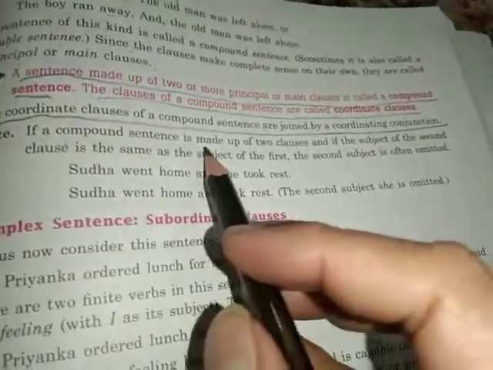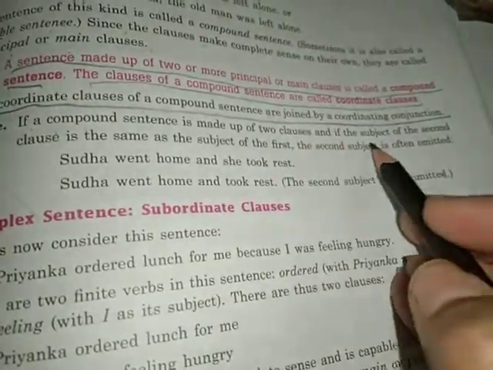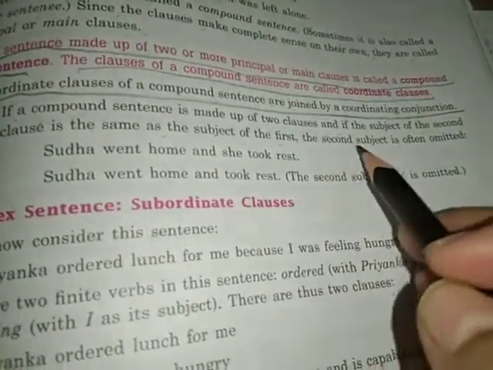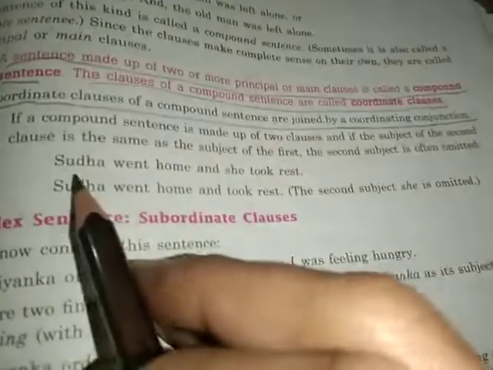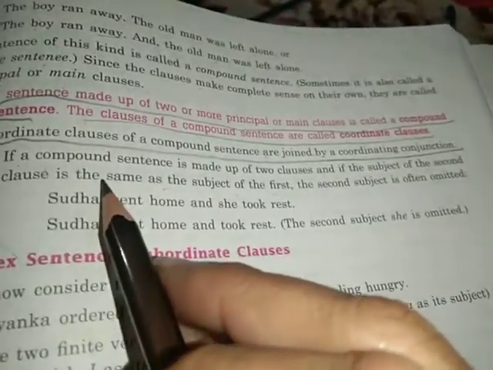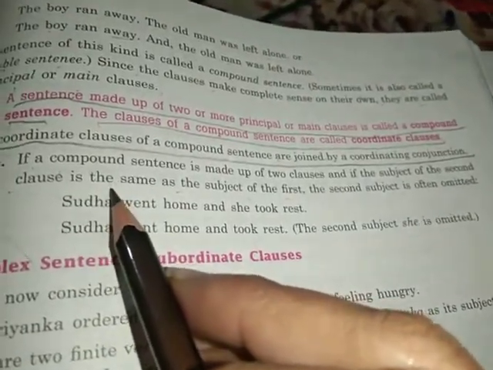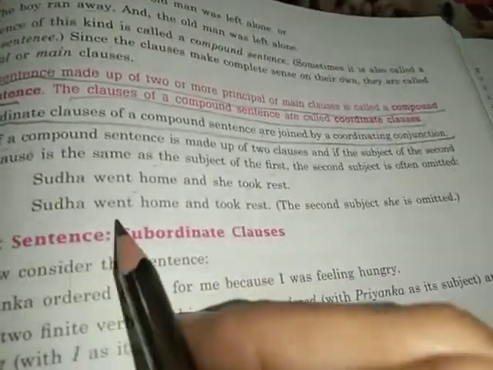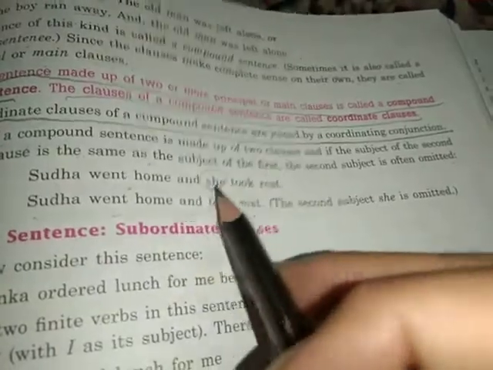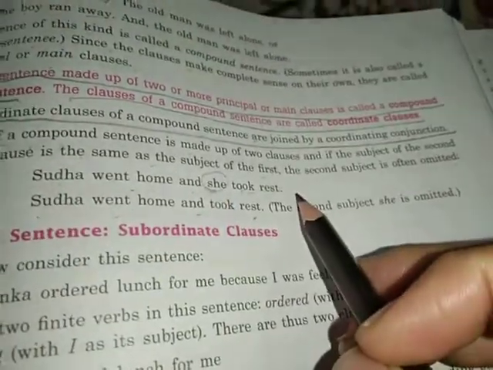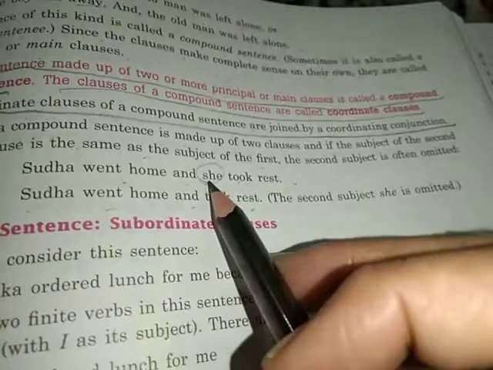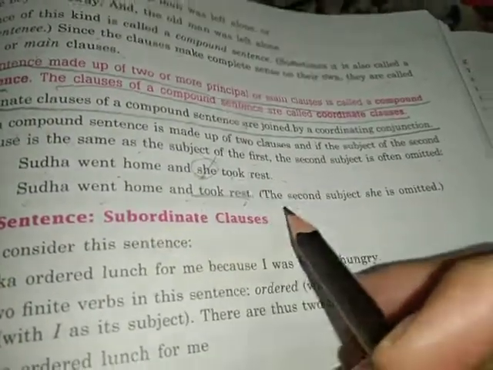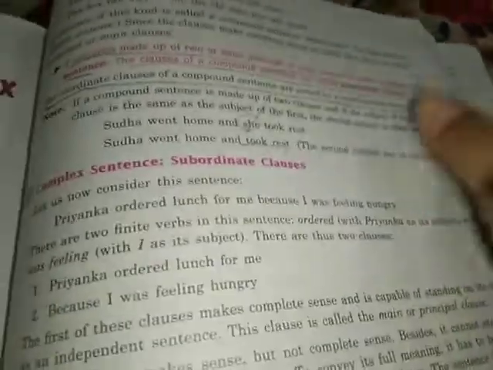Note, if a compound sentence is made up of two clauses and if the subject of the second clause is the same as the subject of the first, the second subject is often omitted, right? कभी कभी same होता है subject तो हम लोग second subject को omit कर देते हैं, right? Sudha went home and she took rest. Sudha went home and took rest. तो she या again सुधा took rest हम लोग फिर से नहीं बोलेंगे. She took rest, या उस pronoun को हम लोग निकाल के we will directly write took rest. The second subject she is omitted, right?